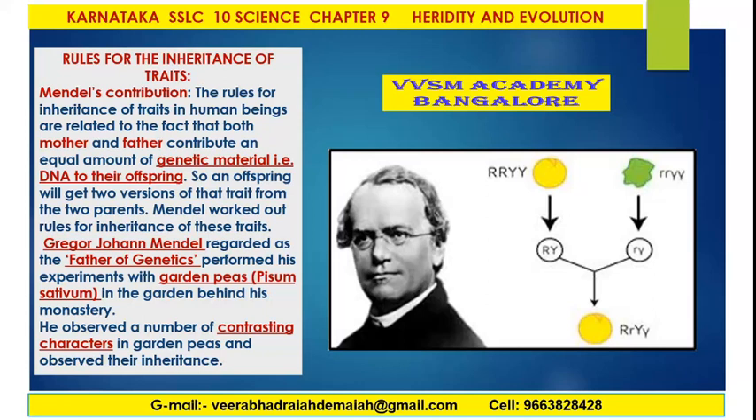The rules for inheritance of traits in human beings are related to the fact that both mother and father contribute an equal amount of genetic material, that is DNA, to their offspring. So, an offspring will get two versions of that trait from the two parents. Mendel worked out rules for inheritance of these traits. Gregor Johann Mendel, regarded as the father of genetics, performed his experiments with garden peas. He observed a number of contrasting characters in garden peas and observed their inheritance.